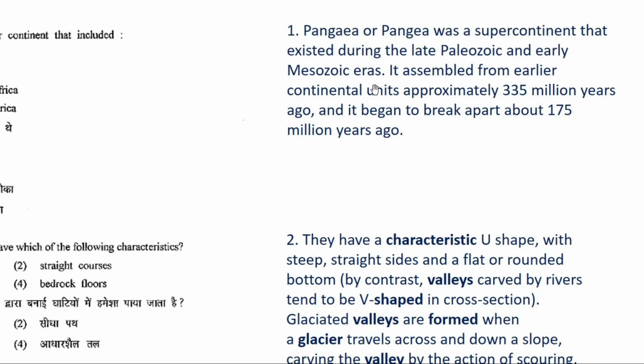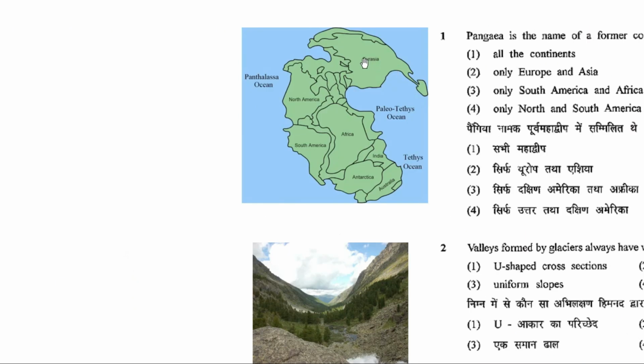So remember, your Pangaea was a supercontinent that consisted of all the continental units, whether it was North America, Eurasia, South America, Antarctica, Australia, Africa, everyone. So your Pangaea consisted of all your continents, and the water which was surrounding Pangaea was known as the Panthalassa Ocean.